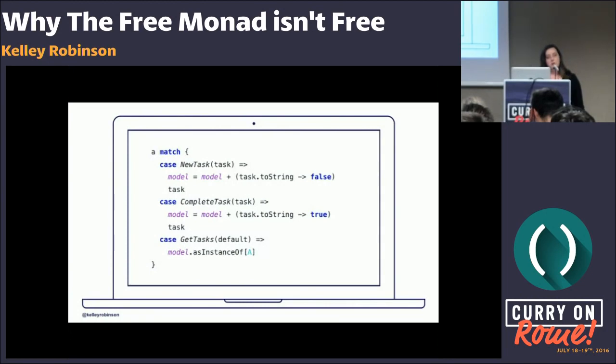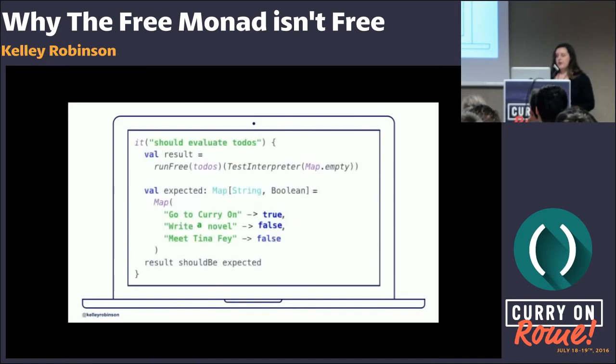We're going to evaluate our to-do list syntax and perform an action based on what the syntax is. And this is where all of that interpretation is coming into play. This is where you actually define what your program is going to do. And in this test interpreter, we're going to build up the model based on what the action tells us to do. And this is how you would run it. You take your to-do list function, the to-dos there, feed it to the run free function, and then give it an instance of the interpreter that you want to use. And then we can compare it to our expected map.